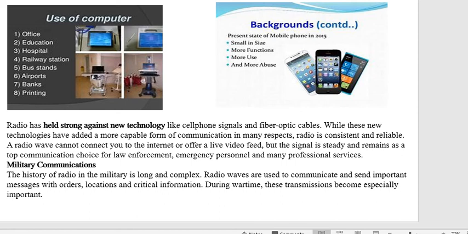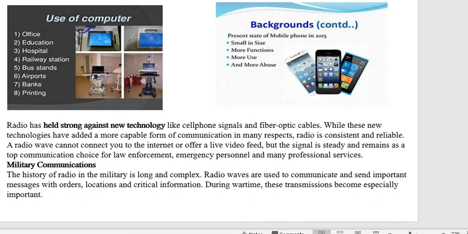Now the radio has held us strong against new technology like cell phone signals and fiber optic cables. What does it mean? The radio type of technology has now become outdated. What is the updated type of technology? Cell phones, fiber optic cables for networks of broadband systems like that, okay?